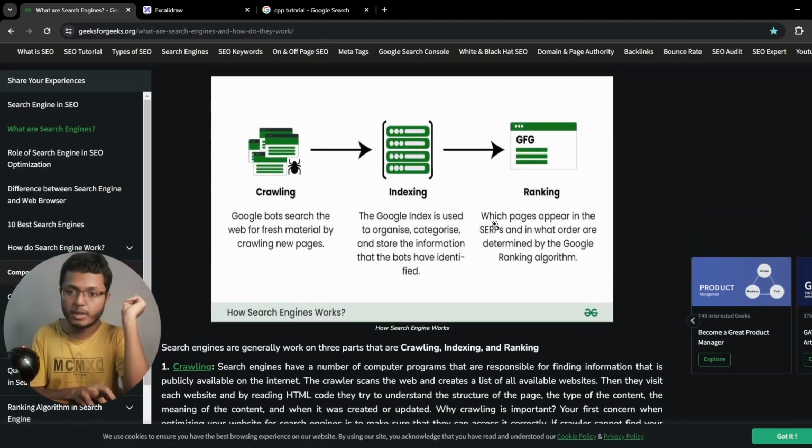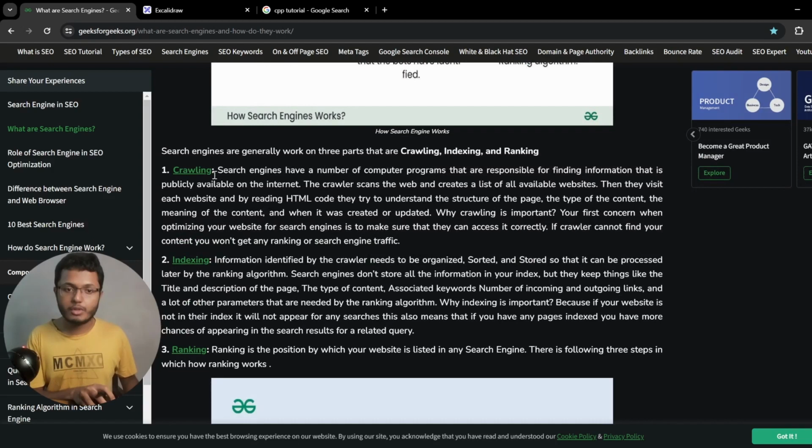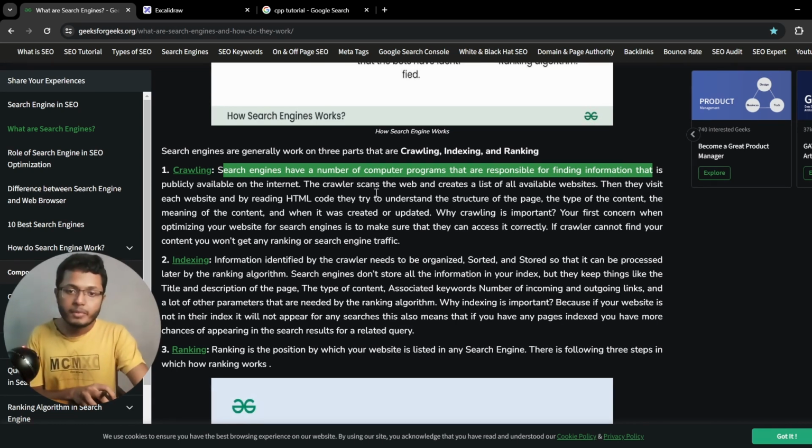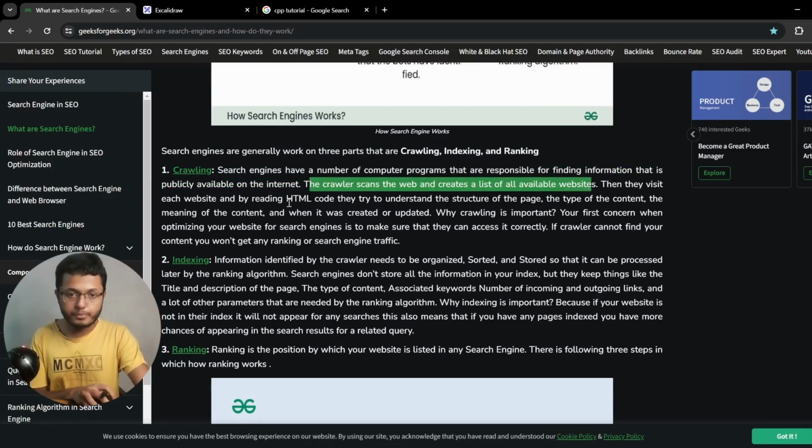And lastly, we have some kind of rank: which pages appear in the SERP and in which order. So we have the articles listed and then some pages listed. So first of all, they are talking about crawling. Search engines have a number of computer programs that are responsible for finding the information that is publicly available on the internet. The crawler scans the web and creates a list of all available websites.